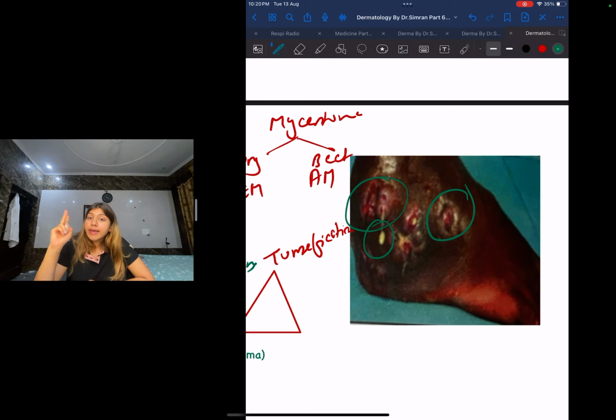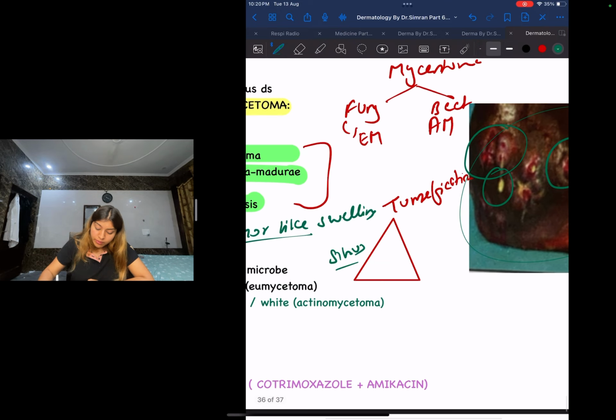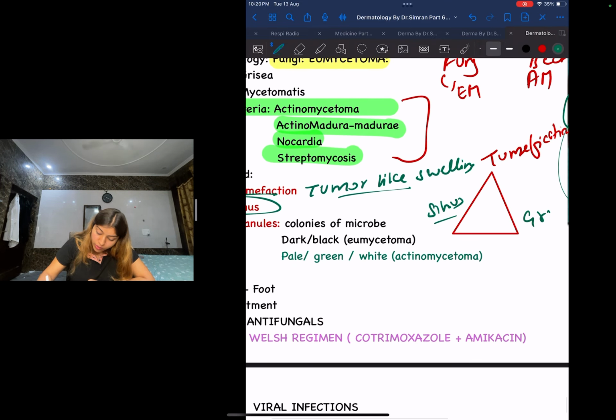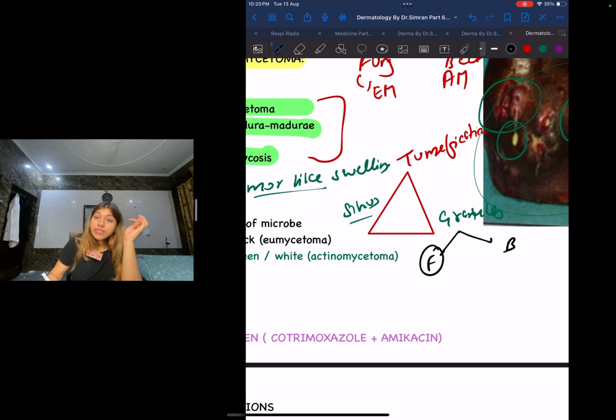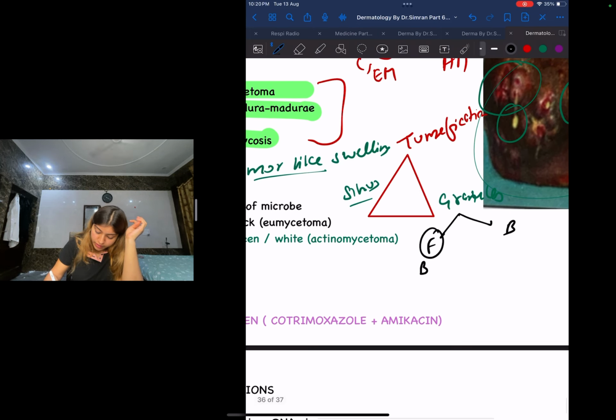So what was the second? The first was tumor-like swelling, okay. Second, what I can see is sinuses. Third guys, what we can see is granules. And guys, these granules are going to help me differentiate between the fungal etiology and bacterial etiology. I'm going to write fungal and bacterial. Guys, these fungal etiologies are going to give me black granules.